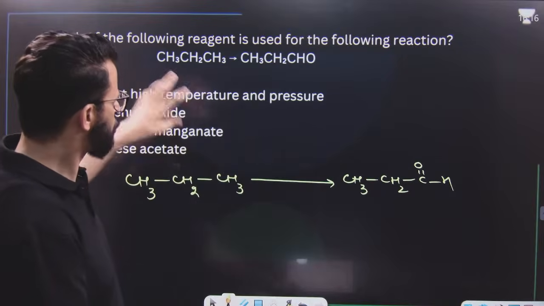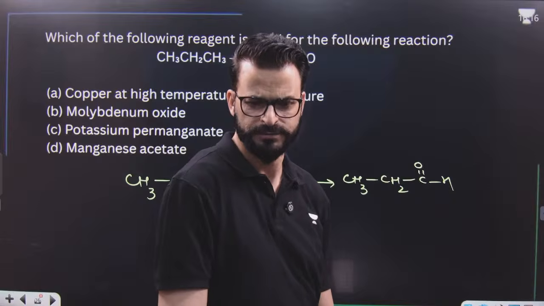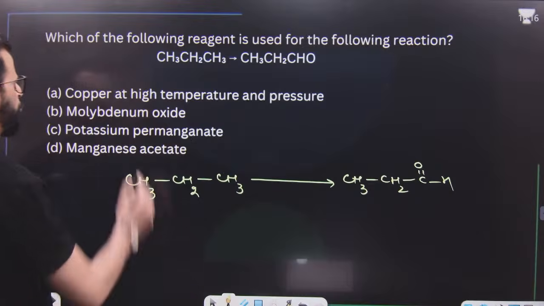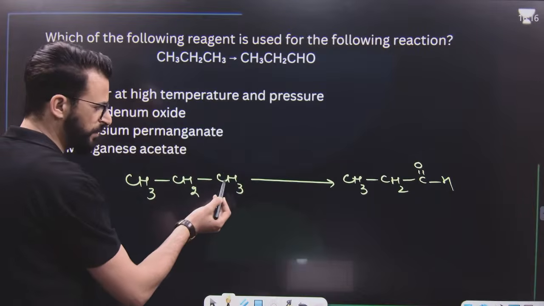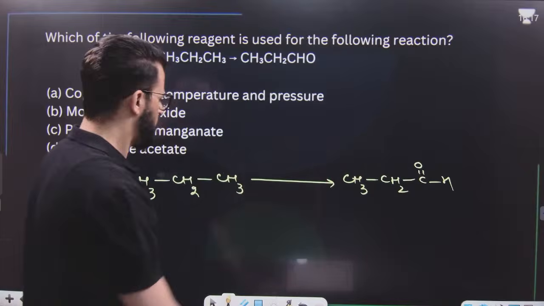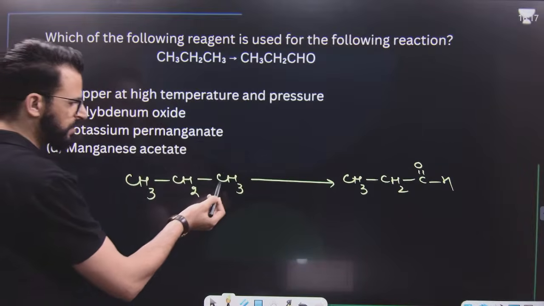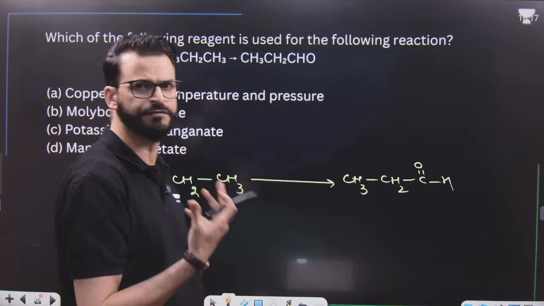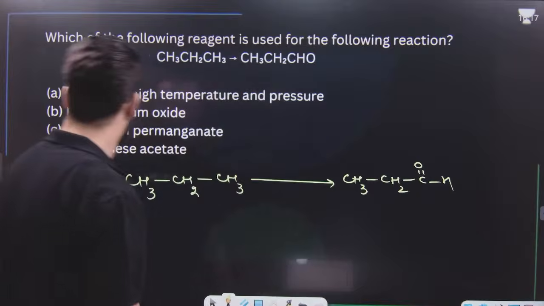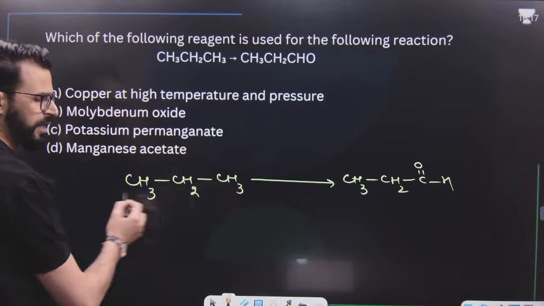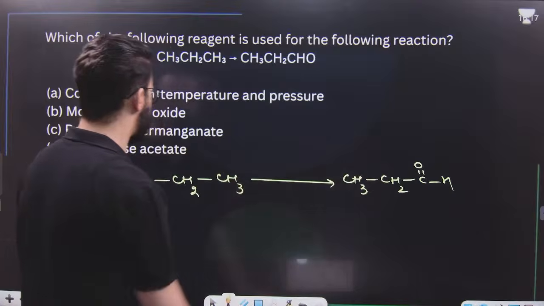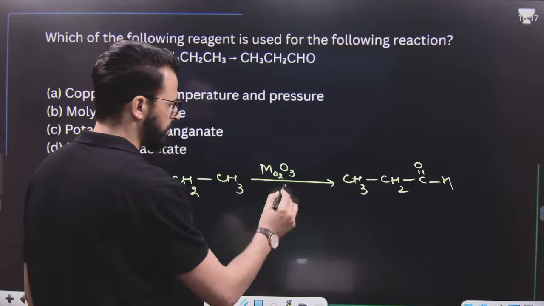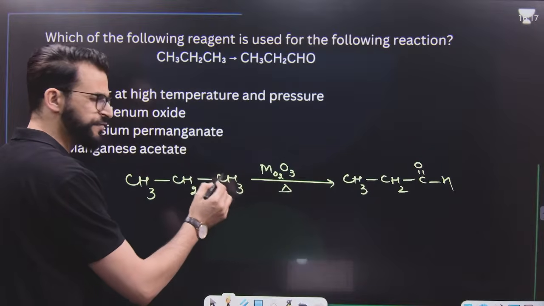This is simply a question from the NCERT textbook. A is not the right answer because if you use A, one of the hydrogens will be replaced by OH, so we will get alcohol. If you use manganese acetate, then three hydrogens from the same carbon will be replaced by 3 OH groups. Finally, it will lose a water molecule and we will get acid. If you use potassium permanganate, this is a normal alkane, there is no tertiary hydrogen, so there will be no oxidation. But if you use molybdenum oxide, Mo2O3, then remember, dear students, you have to remove 2 hydrogens from the same carbon.